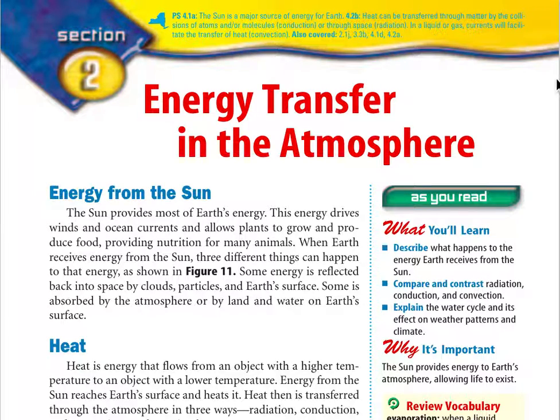Energy transfer in the atmosphere. Energy from the sun. The sun provides most of Earth's energy. This energy drives winds and ocean currents and allows plants to grow and produce food, providing nutrition for many animals. When Earth receives energy from the sun, three different things can happen to that energy, as shown in Figure 11.